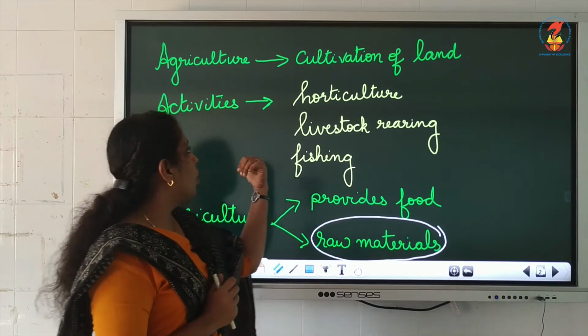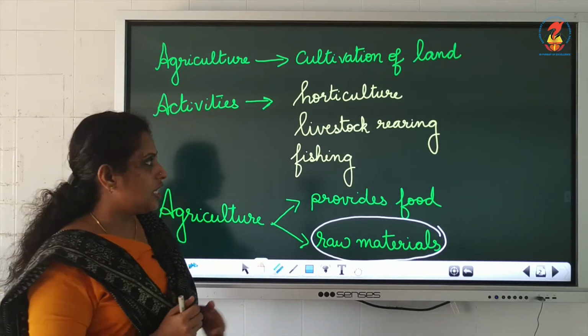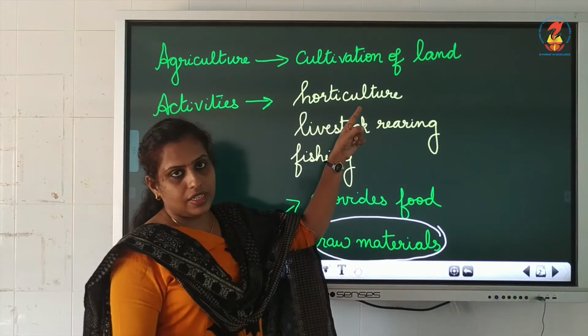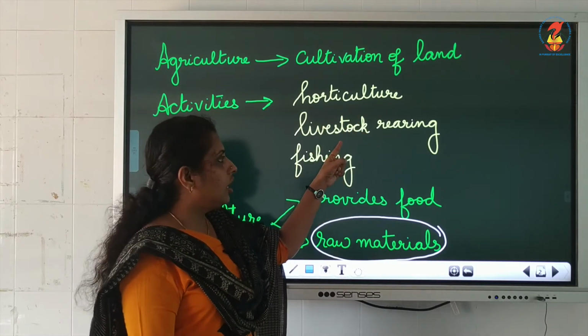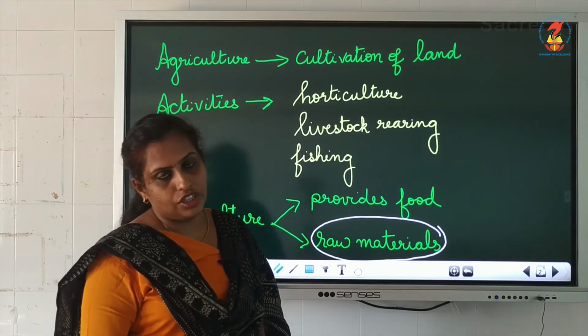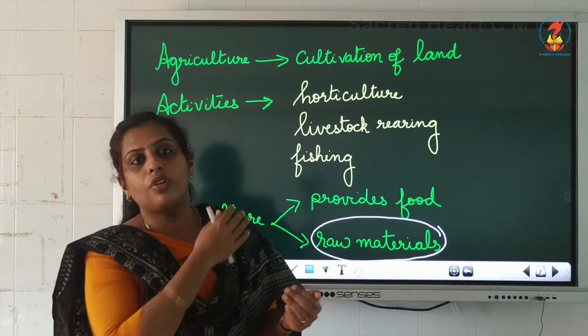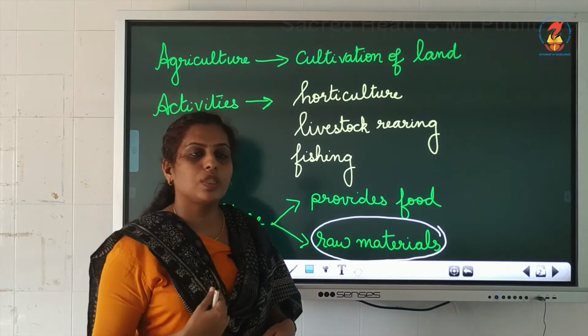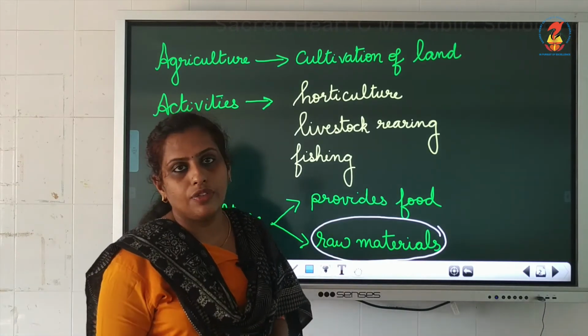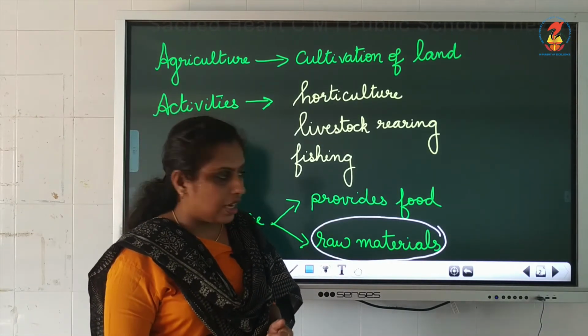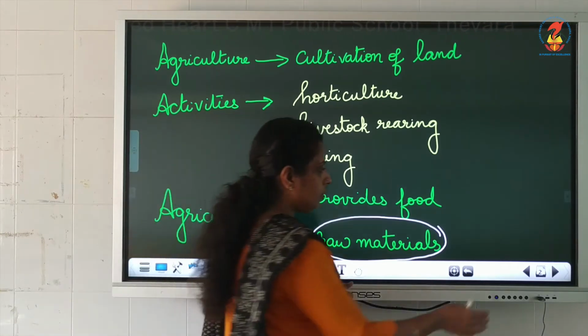Next we learned about the agricultural activities. There are activities like horticulture, livestock rearing and fishing. Then we learned what agriculture provides. It provides food for the people as well as raw material for the industries. Now let's move on to the next one.